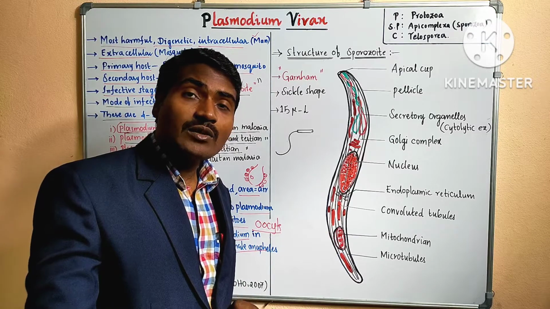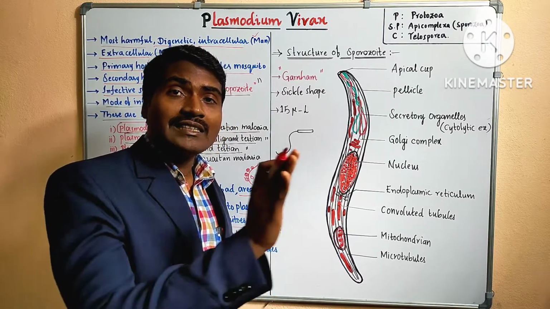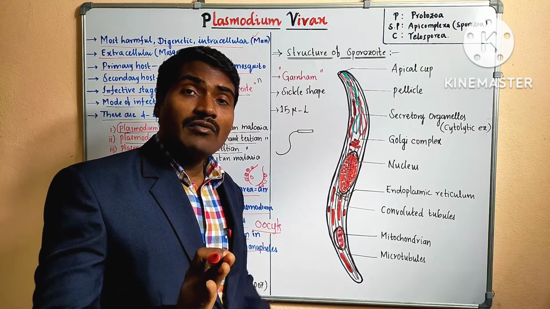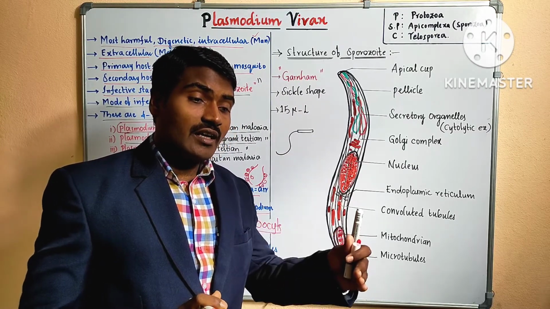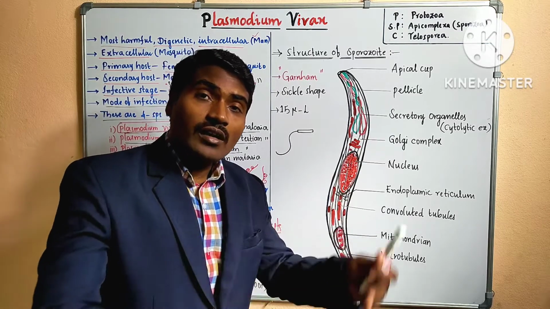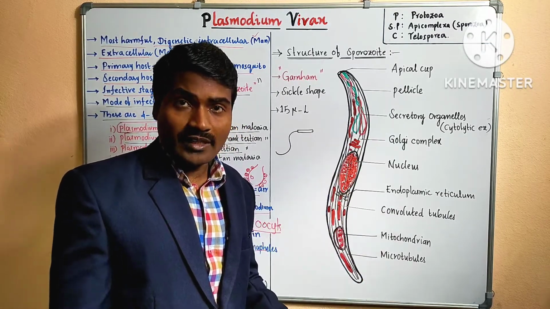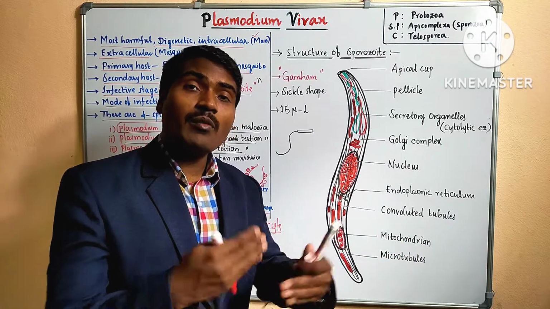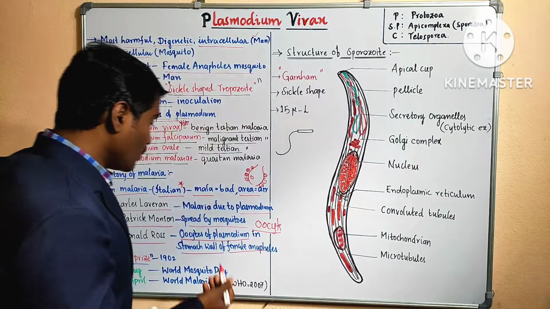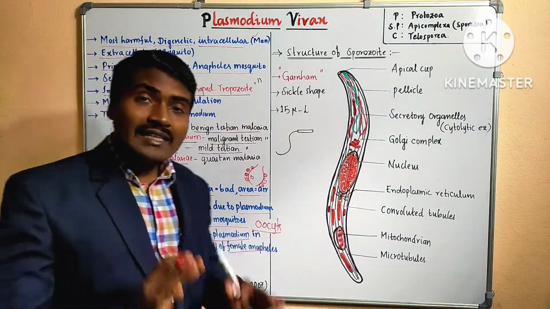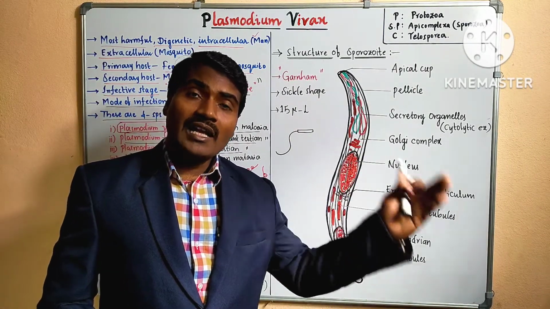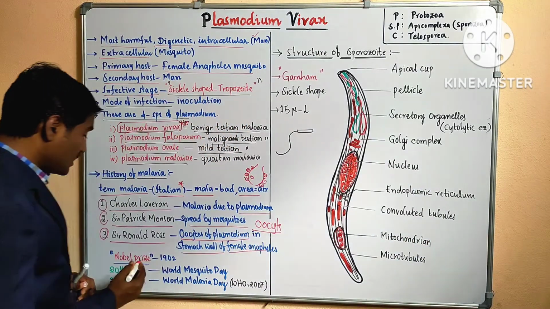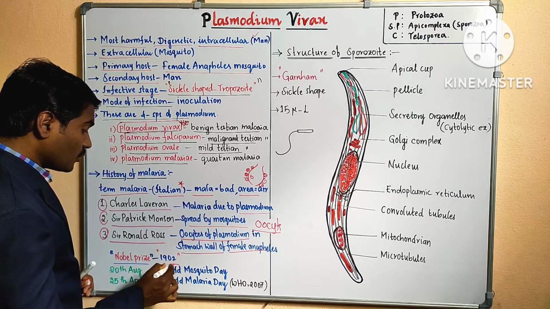The female Anopheles mosquito is a biological vector for the disease malaria. What is meant by biological vector? A vector in which the development of the pathogen takes place. If there is no change, it is a mechanical vector. If developmental change takes place, it is a biological vector. Because of this discovery, he received a Nobel Prize in 1902.